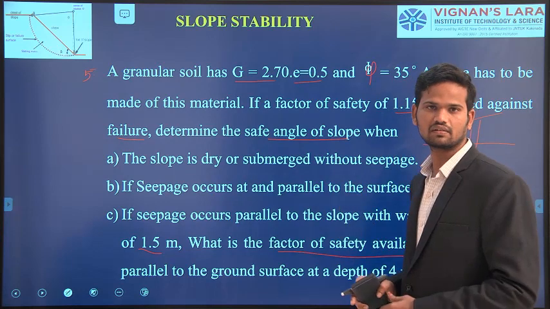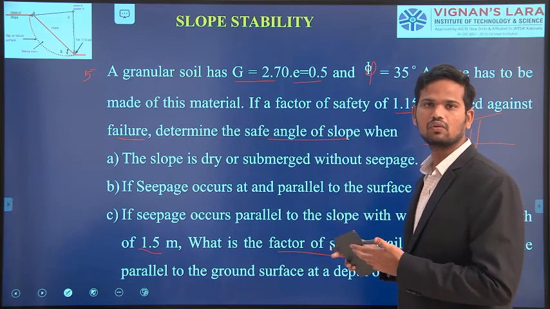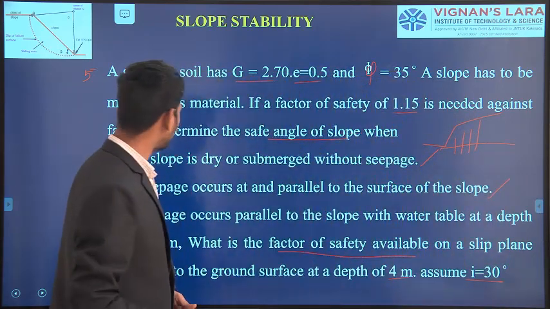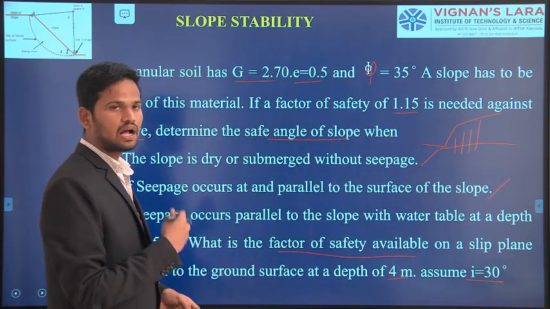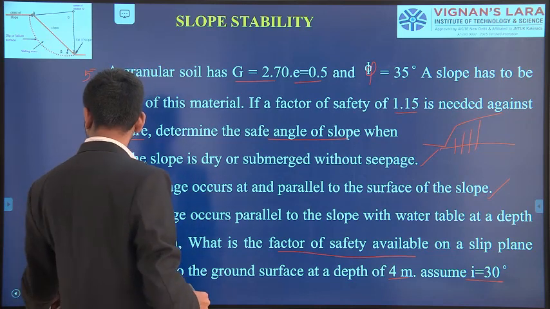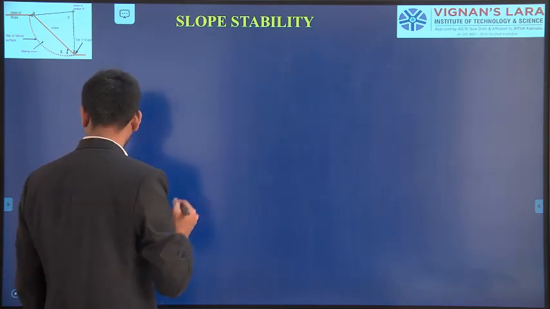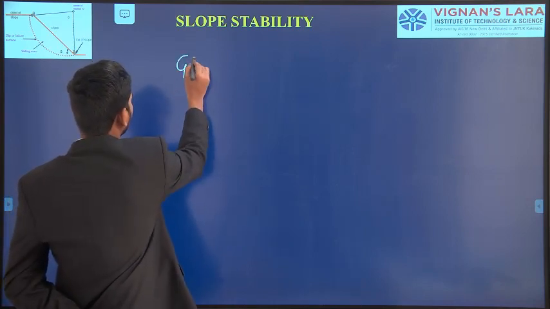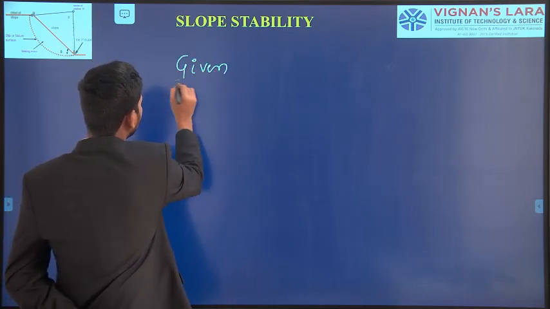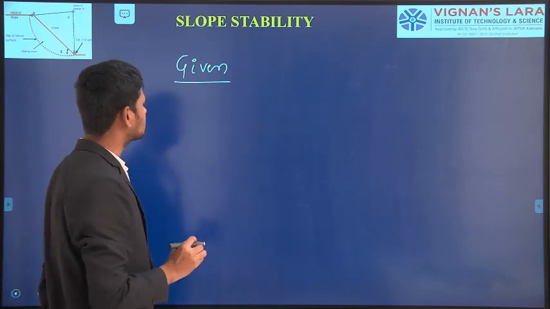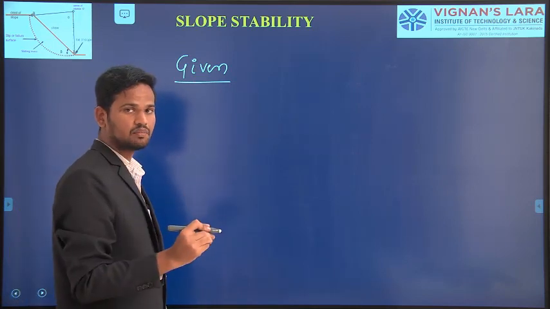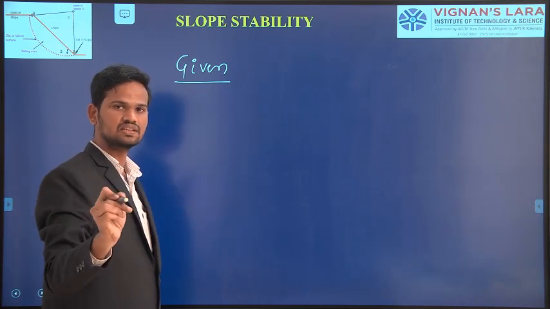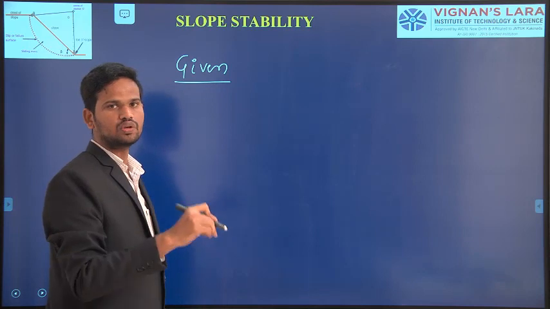In our present question, we will solve one by one. First, we will write all the given parameters. Here I am writing them as given parameters or given values. If you observe here, while writing your examination, you should write the complete terminology. That means specific gravity of the soil G, void ratio e, unit weight of the soil mass gamma.